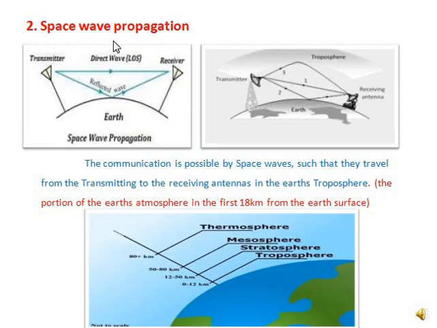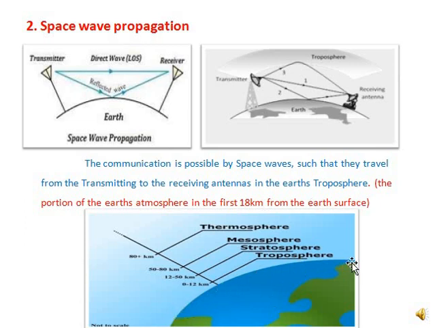Next is space wave propagation. So in case of space wave propagation, the communication is possible by space waves such that they travel from transmitting to the receiving antennas in the earth troposphere. In the sense, when the signal is transmitted from transmitter, it travels through the earth troposphere and comes back to the receiver. That is the portion of the earth atmosphere in the first 18 kilometers from the surface of the earth.